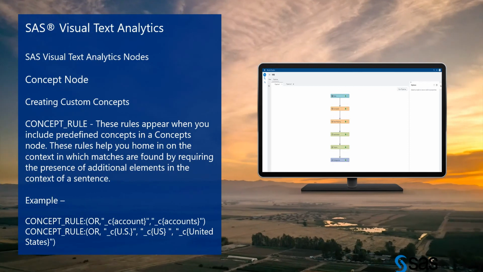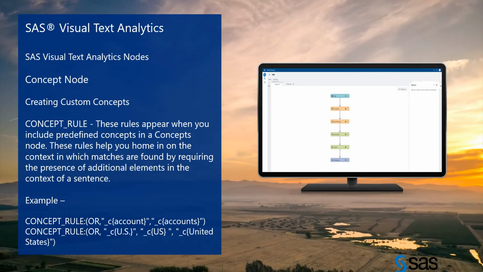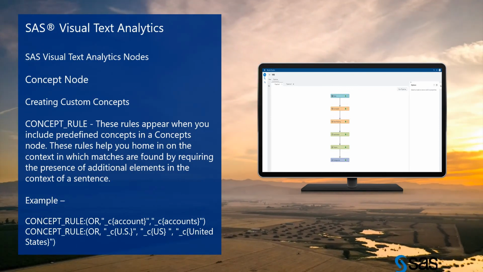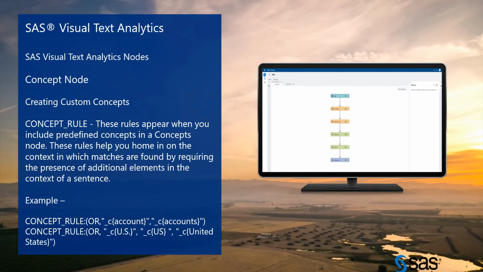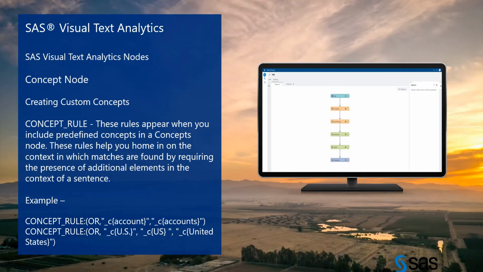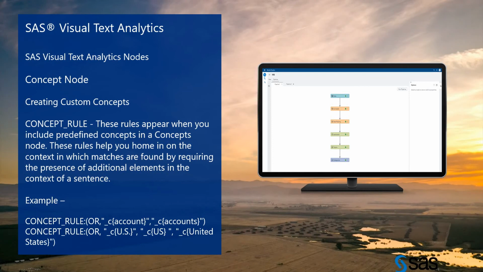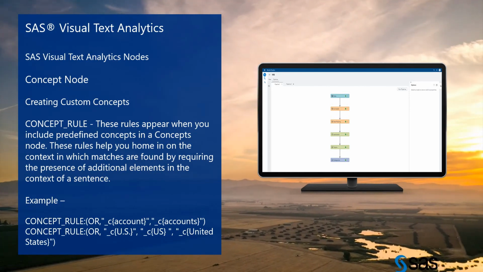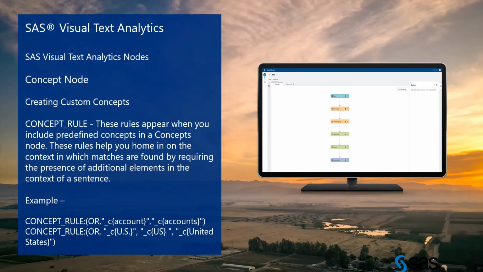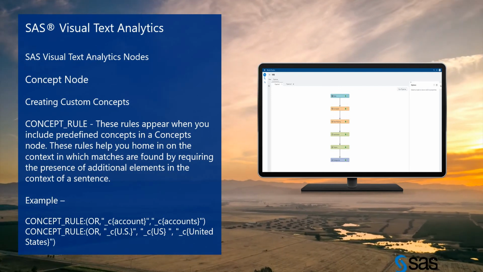Next is creating custom concepts. We are going to see concepts underscore rule. These rules appear when you include the predefined concepts in a concepts node. These rules help you home in on the context in which matches are found by requiring the presence of additional elements in the context of the sentence. So this is an example of concepts rules.